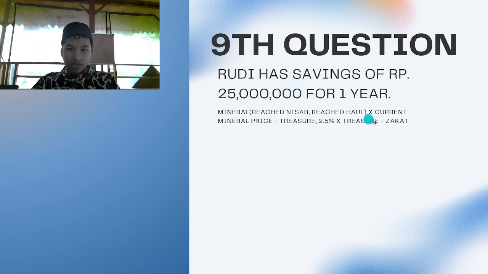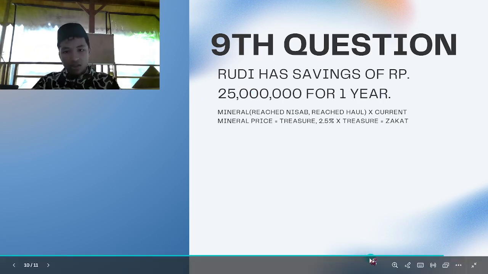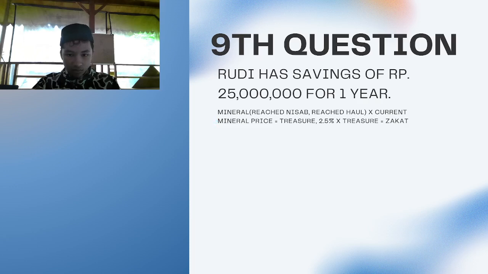For the last one, Rudy. Rudy has savings of 25 million for a year. So let's use the same formula again. 25 million divided by 50,000 is 500 grams of silver, which has not reached the nisab of silver, which is 595 grams.